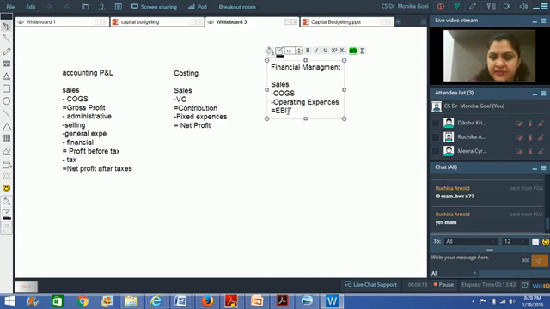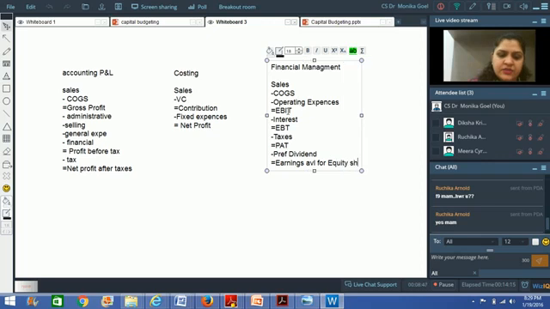These are called operating expenses here. This gives you earnings before interest and taxes. From this you reduce interest, then you get earnings before taxes. From this you reduce taxes, and what you get is profit after taxes. From this you reduce preference dividend, and then you get earnings available for equity shareholders,